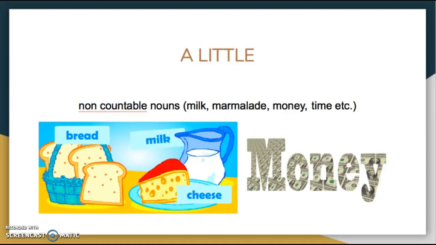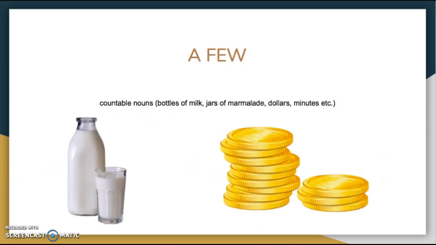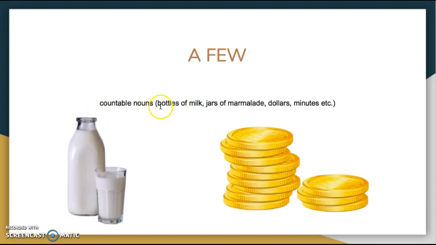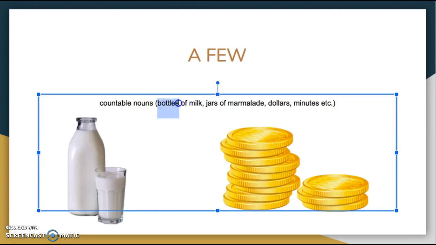We use a little with non-countable nouns, such as milk, marmalade, money, time, bread, or cheese. We use a few with countable nouns, such as bottles of milk, jars of marmalade, dollars, or minutes. Look at the difference between a little milk and a few bottles of milk.